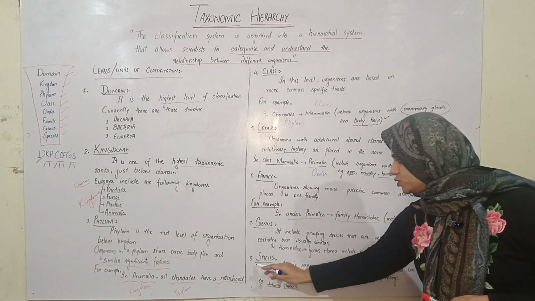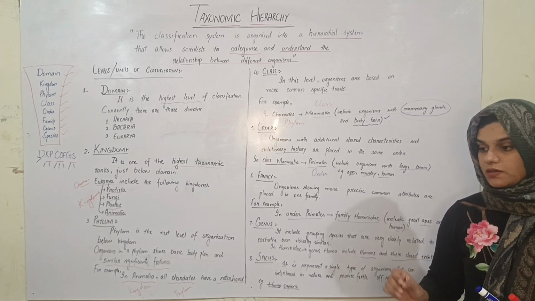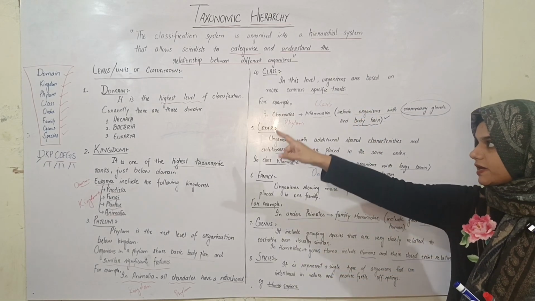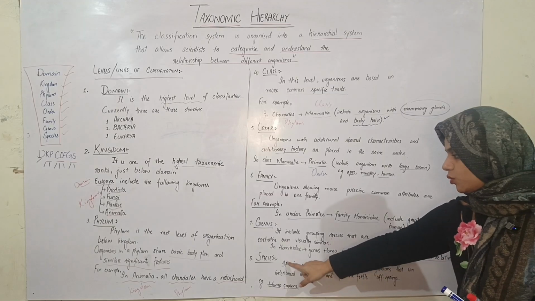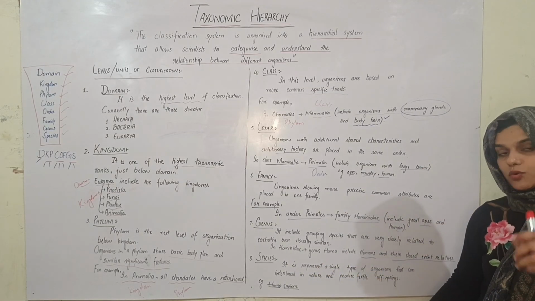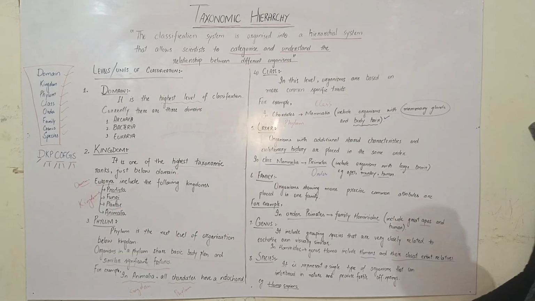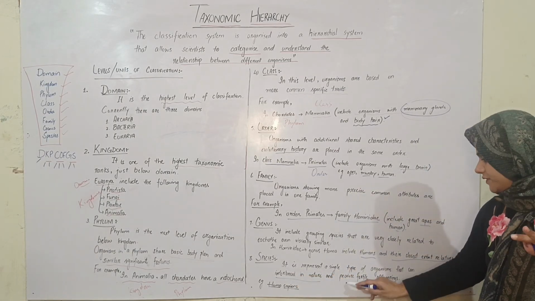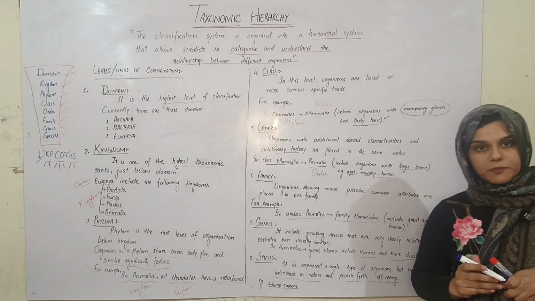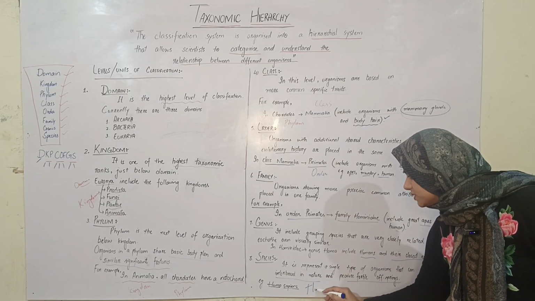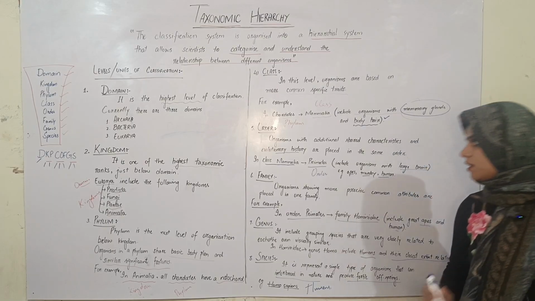Now come to the species level, which is the lowest rank in the taxonomical hierarchy system, and you should know what is the highest rank in the hierarchical system and what is the lowest rank. Species represents only one type of organism that can interbreed in nature and produce fertile offspring. So they can interbreed in nature and produce fertile offspring. For example, Homo sapiens, that is we humans.